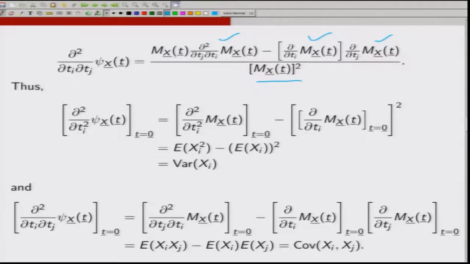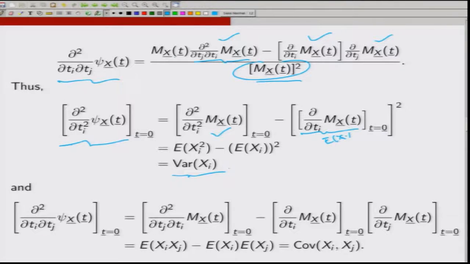So, now I put t is equal to 0 over here. Thus, for j is equal to i, if I put t is equal to 0 over here, Mx at 0 is 1. So, that is what you get, minus, for j is equal to i the two quantities are the same. So, del by del Ti of Mx(t) at t is equal to 0 whole square, and Mx(0) is 1. So, 1 square in the denominator, I get 1. Now, this we have seen from the last result is nothing but the expectation of xi square. This whole quantity is nothing but the expectation of xi, because I am differentiating with respect to Ti and putting t is equal to 0, I get the expectation of xi, and I take the square of that. So, this turns out to be the variance of xi.